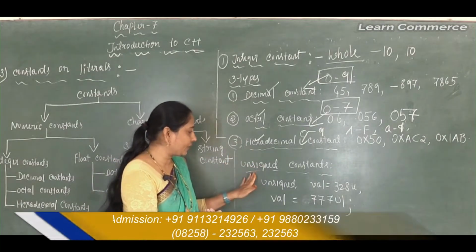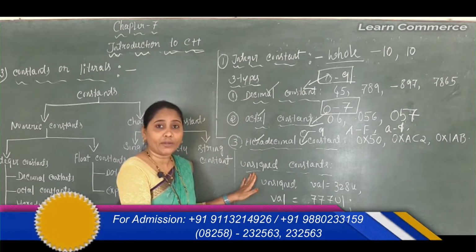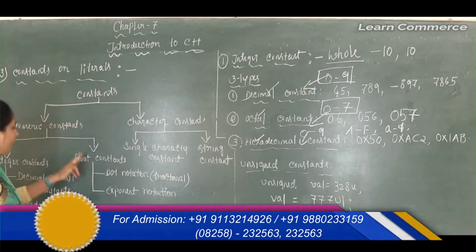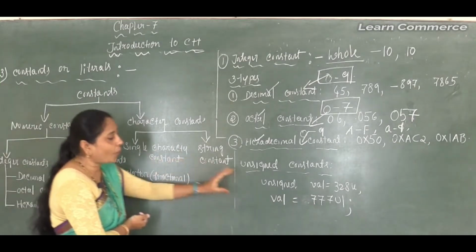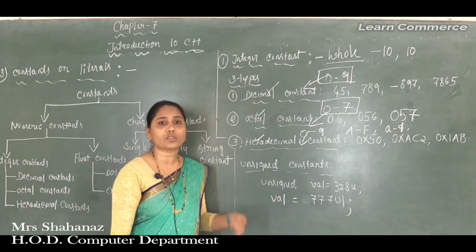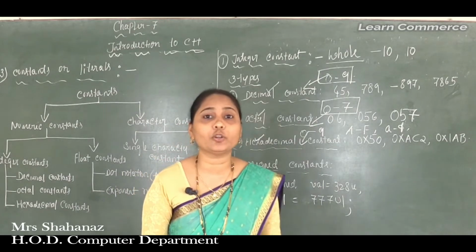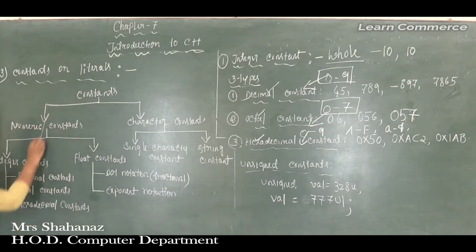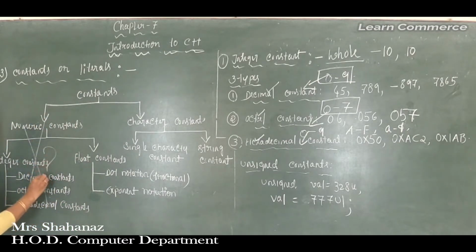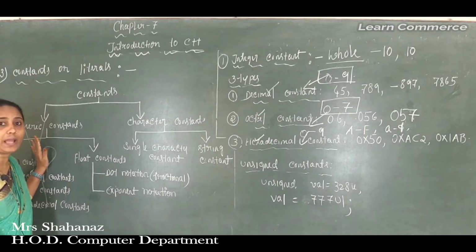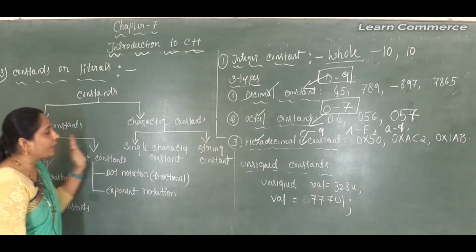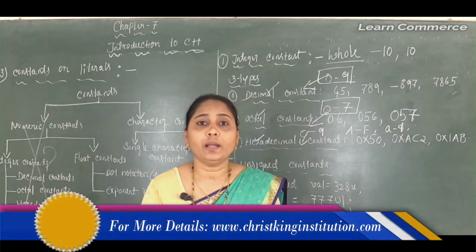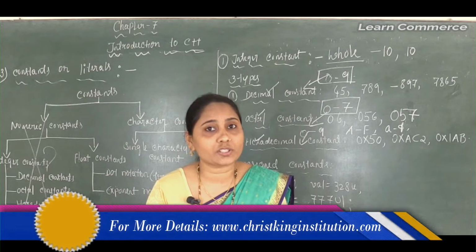Now after that we are going to our next type of constant, that is the unsigned constant. Before going to say some points about the float constant, there is one point I want to make about the unsigned constant. We completed each of these using a suitable example for each, and now we are at the next constant, that is the unsigned constant.